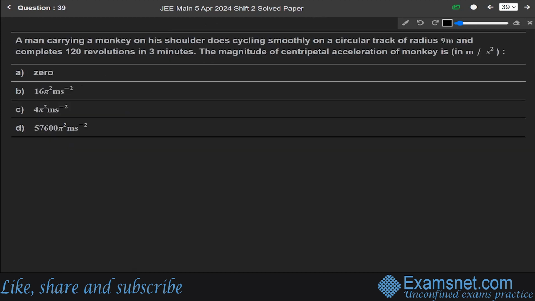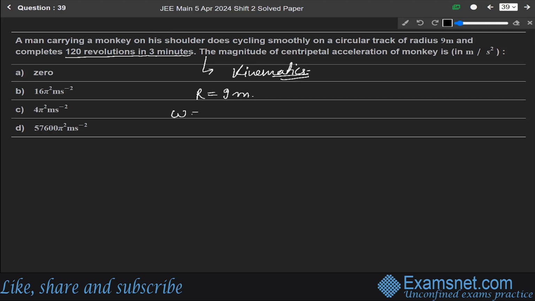Now next question 39. A man carrying a monkey on his shoulder does cycling smoothly on a circular track of radius 9 meter and completes 120 revolutions in 3 minutes. The magnitude of the centripetal acceleration of the monkey is, okay. This question is from the chapter of kinematics. We are given r, that is radius, as 9 meter, and it is completing 120 revolutions in 3 minutes.